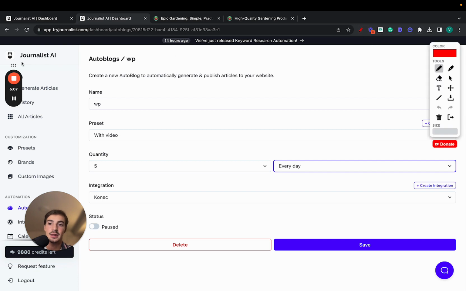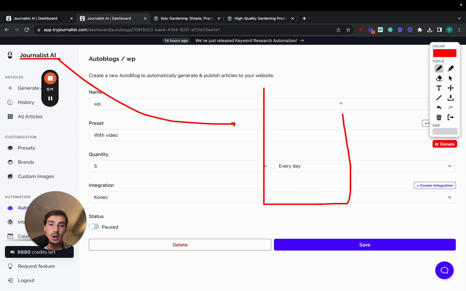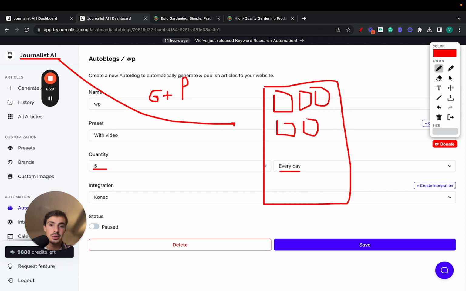So essentially you're connecting Journalist AI with your website. Again, the site could be Shopify, WordPress, whatever. And Journalist AI is generating, but also at the same time, it is publishing content, in this case, 5 posts every single day. So every single day it's going to post, these are individual posts on your site. Every single day is going to post 5 posts. And if we expand on these posts,